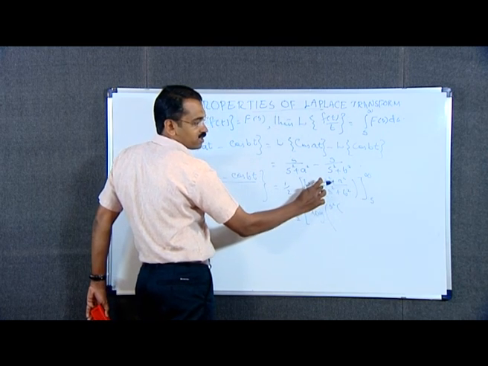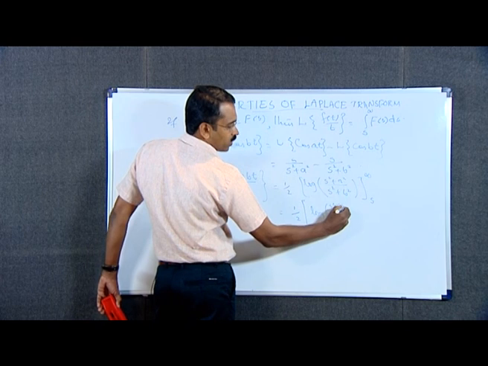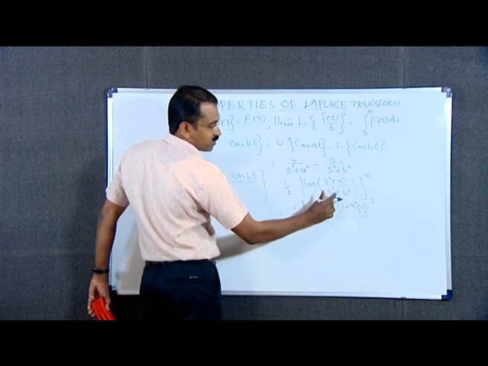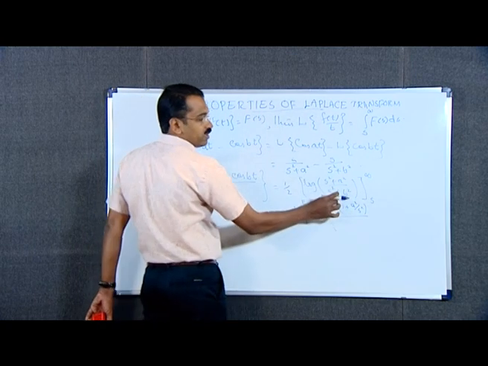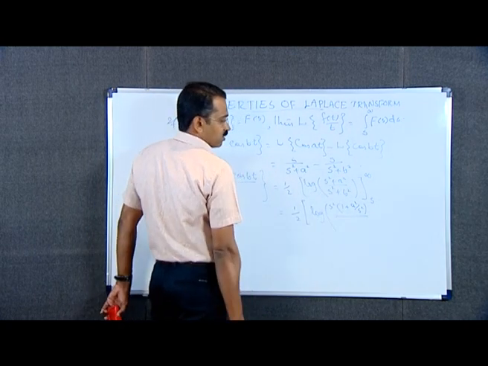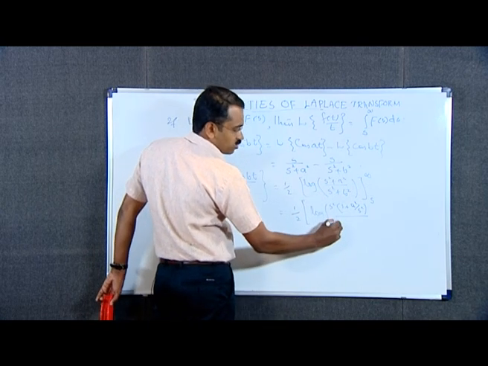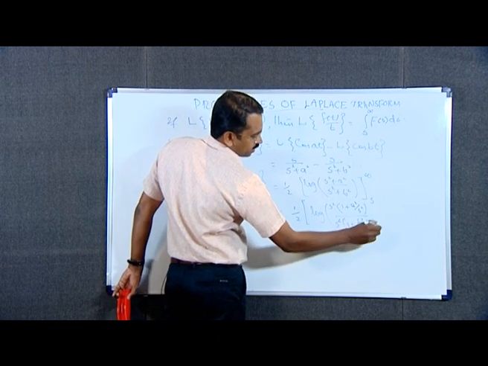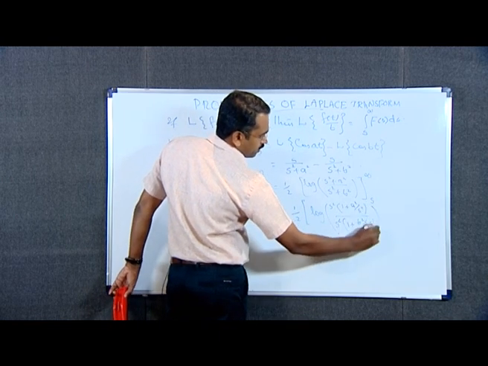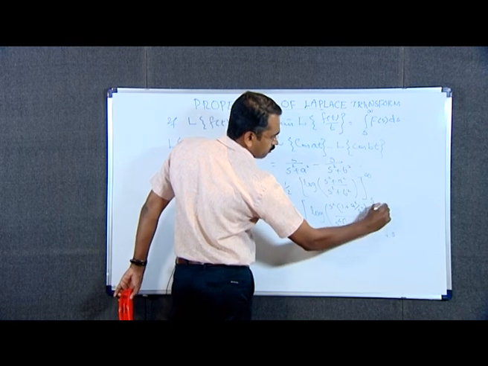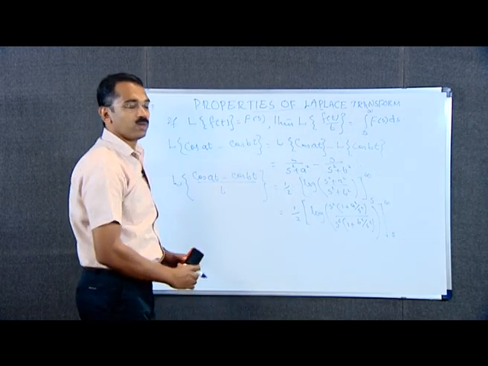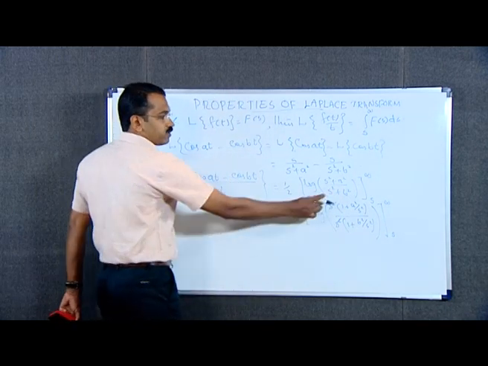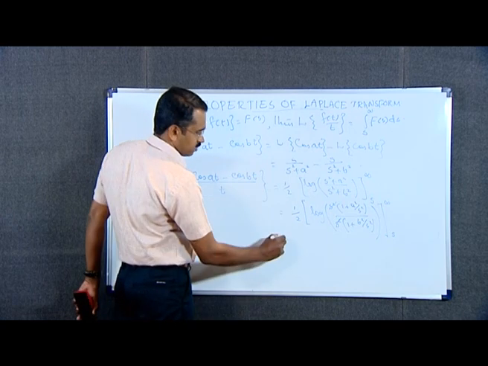Therefore, in the numerator we can write s square into 1 plus a square by s square divided by, similarly take s square in the denominator, take a square outside, we get s square into 1 plus b square by s square, between the limits s and infinity. This s square and s square cancelled, and we apply the limits.